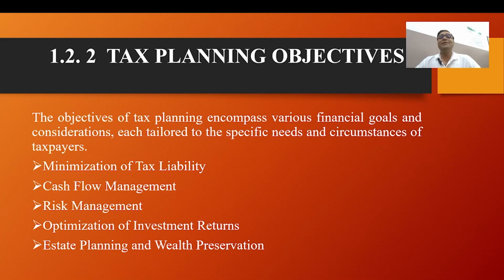For example, Indian companies may leverage incentives and concessions provided under governmental schemes to minimize their tax liabilities. I'm just giving an example, a numerical, which will be helpful for understanding the minimization of tax liabilities.